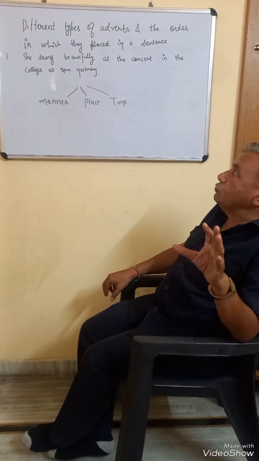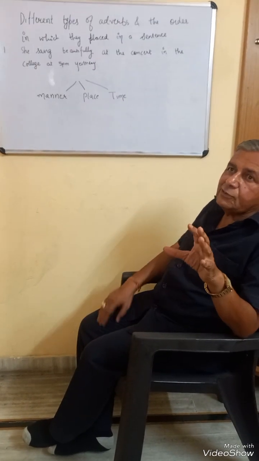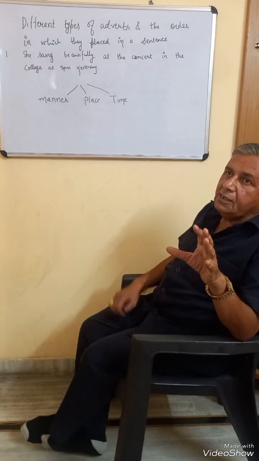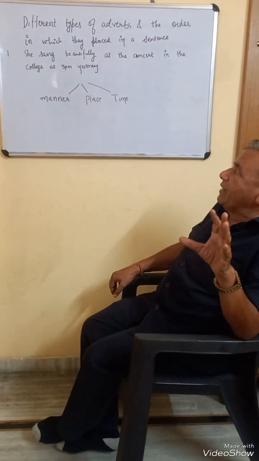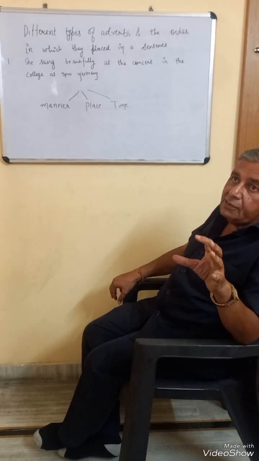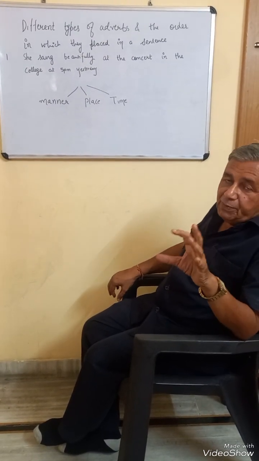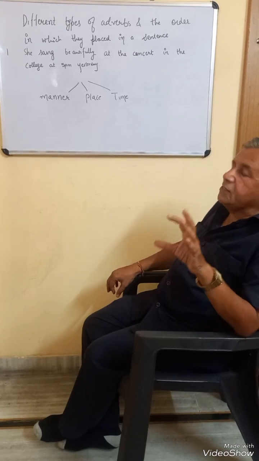And there are two adverbs of time also. In this case also the same rule applies. We can say at 5 p.m. is a shorter unit and yesterday is a bigger unit. So we have first put the shorter unit 5 p.m., then we have used yesterday.